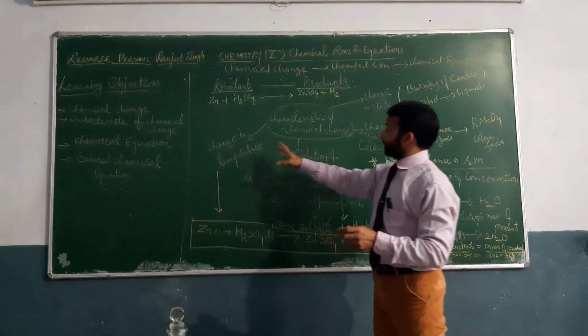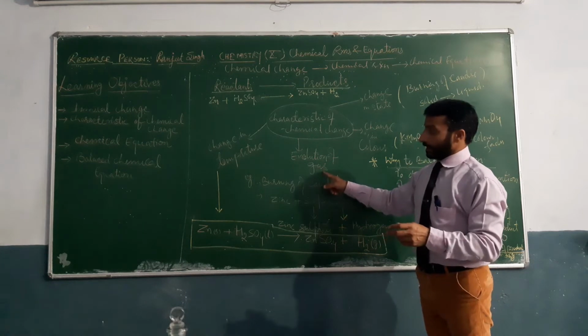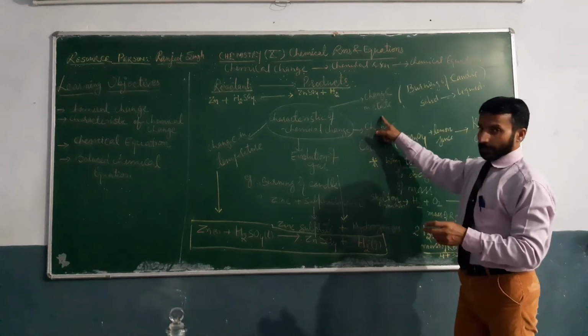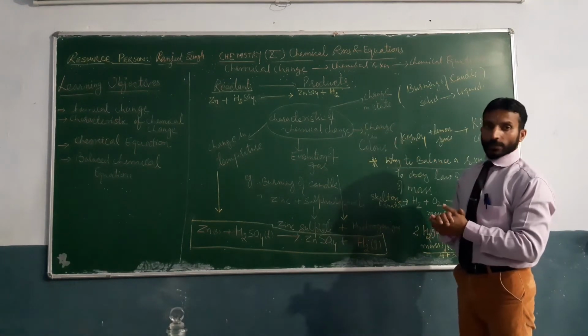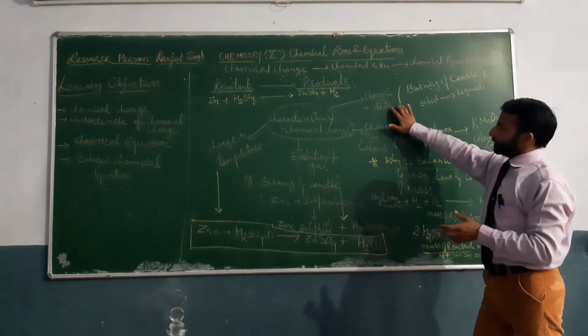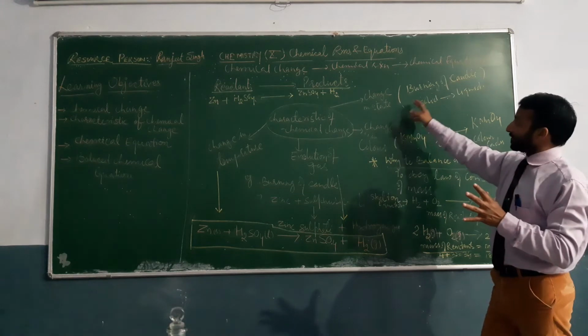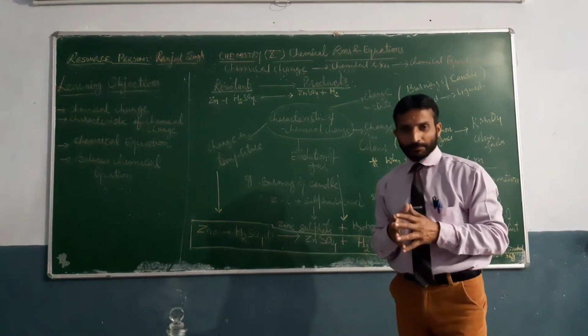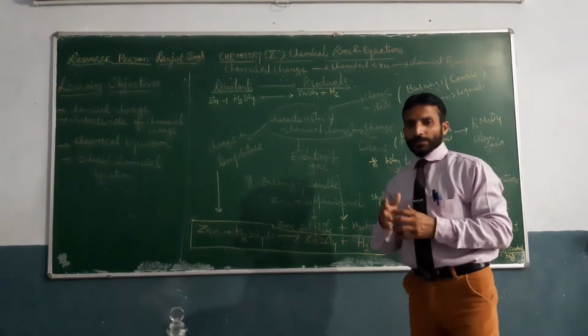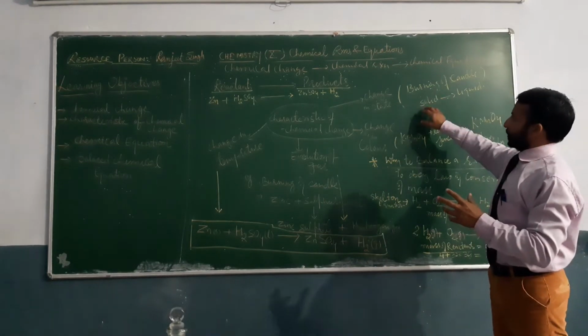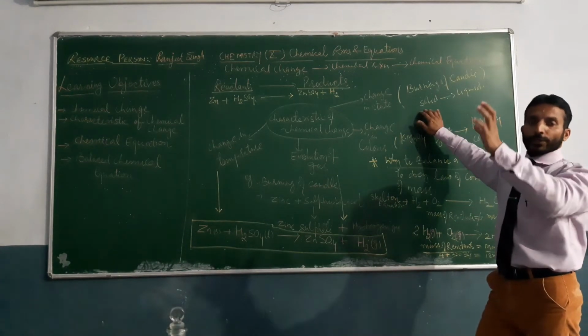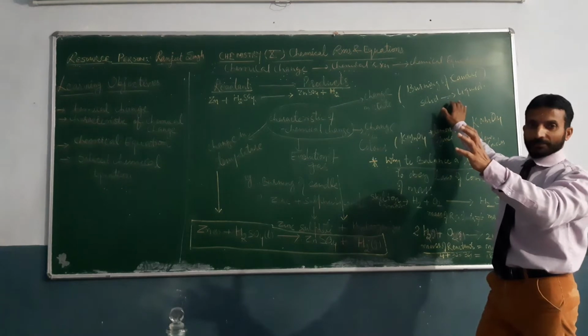Change in temperature, evolution of gas, change in state, and change in color. If we discuss change in state first, for example, burning of a candle. When a candle is burned, what happens? The solid wax converts into liquid state.